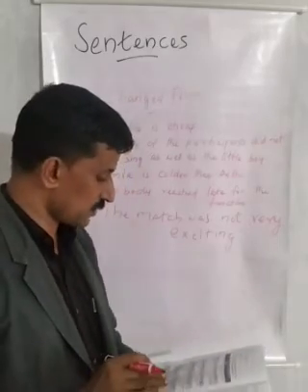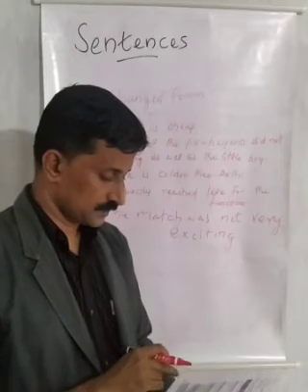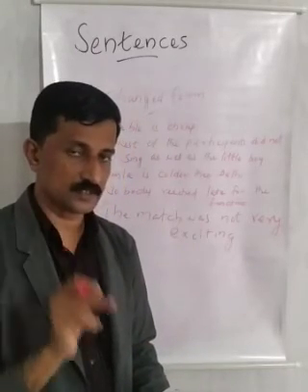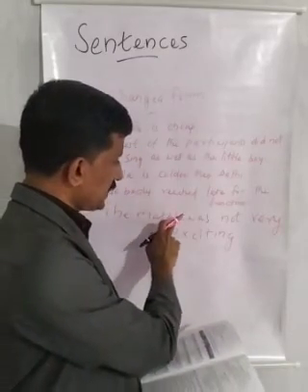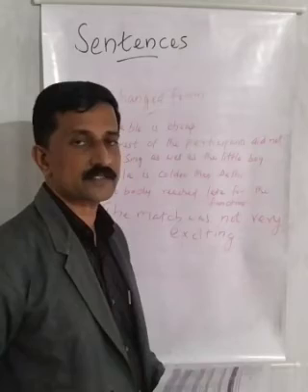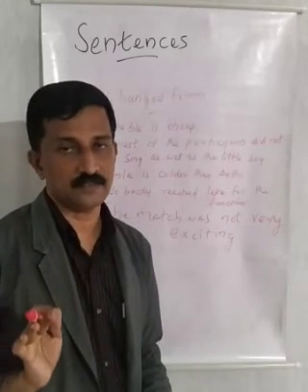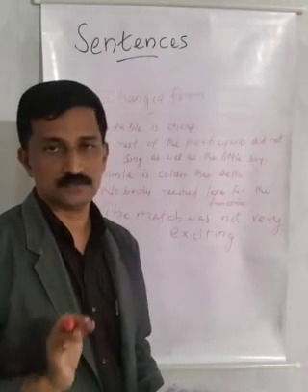Then 6. The match could have been more exciting. That is an affirmative sentence. So, the negative form is the match was not very exciting. In negative forms, you can use not.